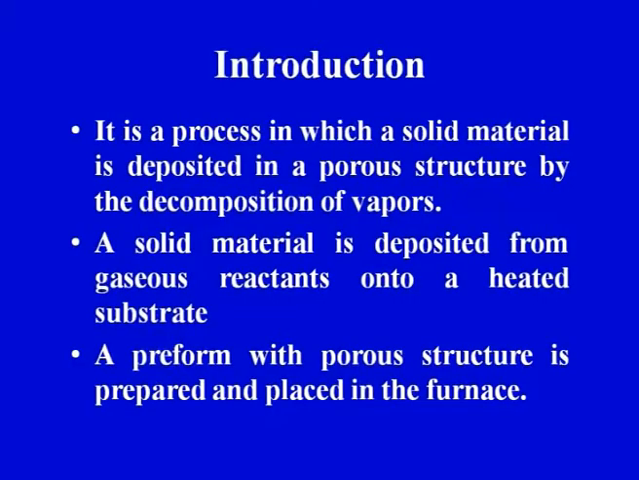The third point on your screen: you can see a preform with a porous structure is prepared and placed in the furnace. Placed in the furnace means that this particular process would take place at an elevated temperature. Temperature is one of the prerequisites for chemical vapor infiltration to take place in the case of ceramic matrix composites. So, if we are going for a CVI process, we have to put it in a heated chamber.